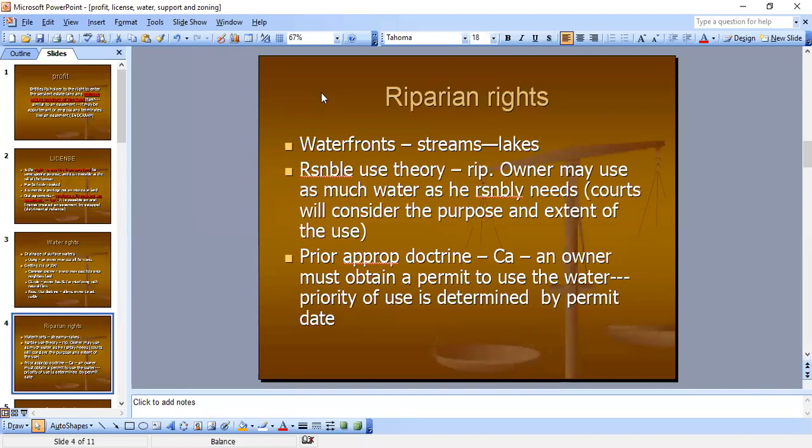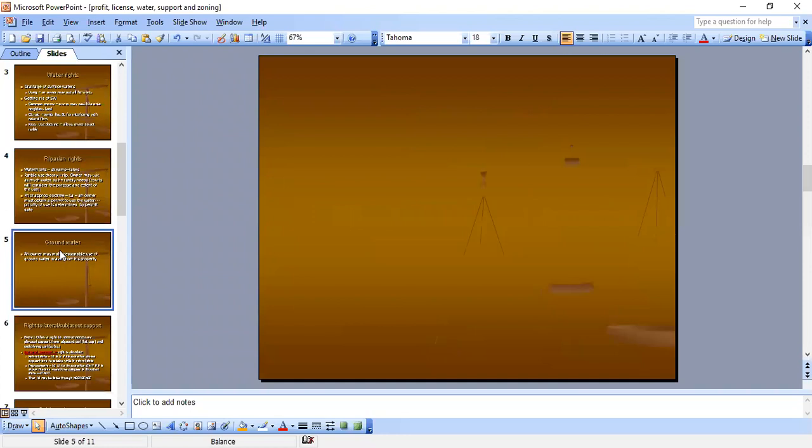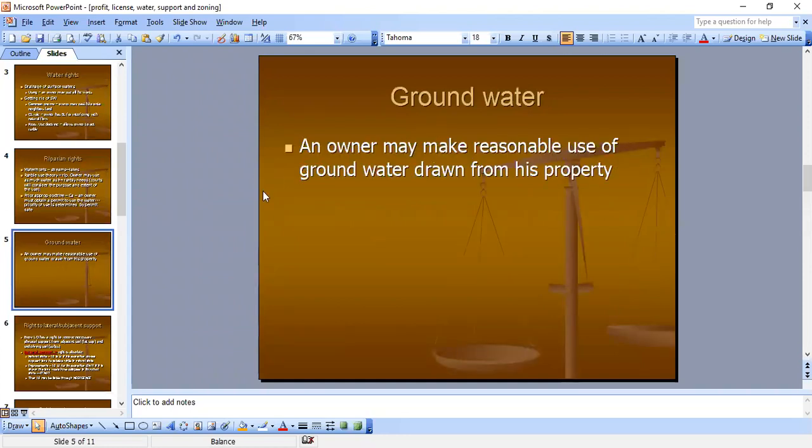Let's go to riparian rights. Riparian rights are waterfront, streams, and lakes, things like that. Reasonable use theory: for riparian rights, owner may use as much water as he reasonably needs, and the courts will consider the purpose and extent of the use, okay? Prior appropriation doctrine, California uses this, and the owner must obtain a permit to use the water, and the priority of use is determined by the permit date. So whatever date is first gets priority to use this, okay? So that's the riparian, never seen, but it is in some of our books. Groundwater is different. An owner may make reasonable use of groundwater drawn from his property. Just reasonable use on that one.